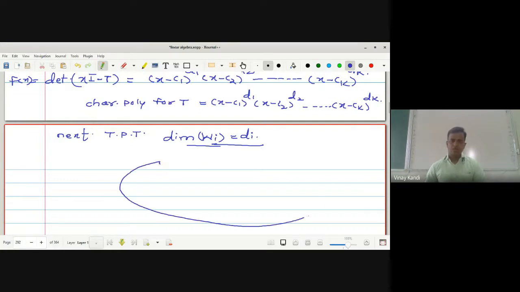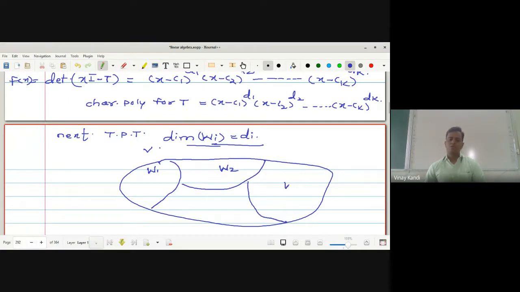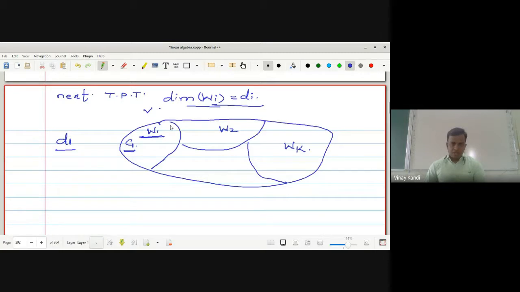Now, look at it. This one is the whole vector space. Suppose this one is W1, this one is W2, and suppose this one is Wk. W1 is the space associated with the characteristic value C1, and C1 is repeated d1 times. What type of elements will be in it? Suppose this is alpha 1.